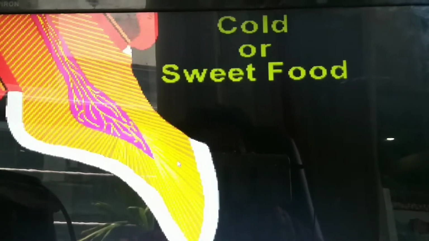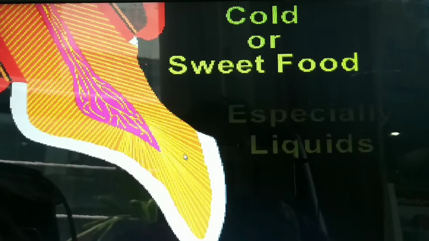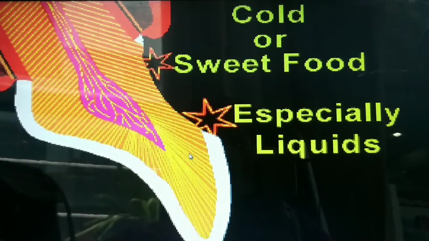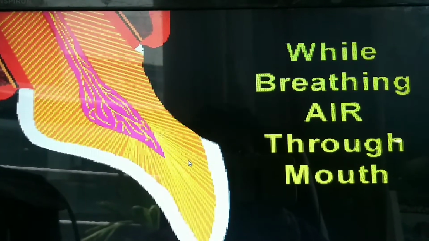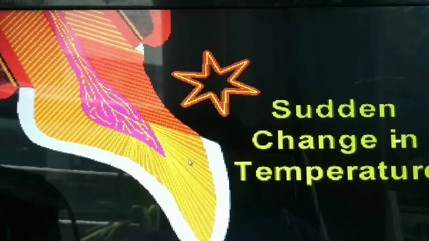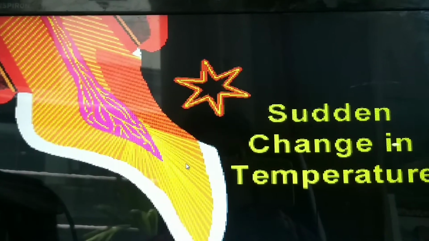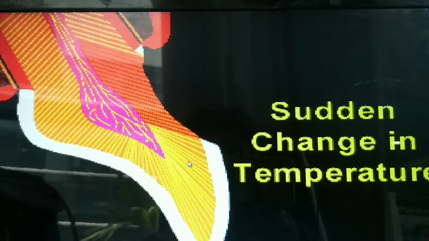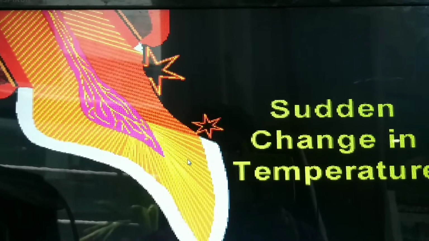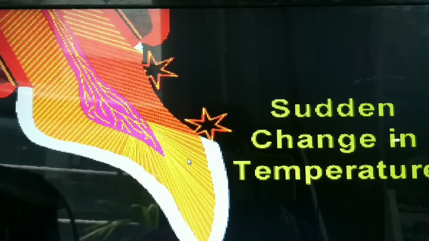Such a tooth surface sometimes gives sudden and sharp pain while having cold or sweet food, especially liquids, or while breathing in air through the mouth. This pain is due to quick transmission of a sudden change in temperature to the innermost pulp chamber through tube-like structures present in the dentine. Similar pain is also experienced due to galvanic or electric current produced in the mouth because of metallic restorations.